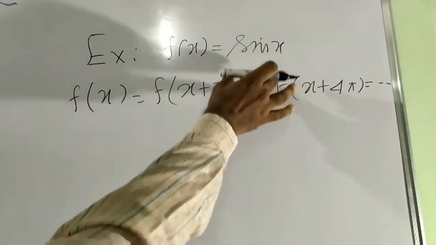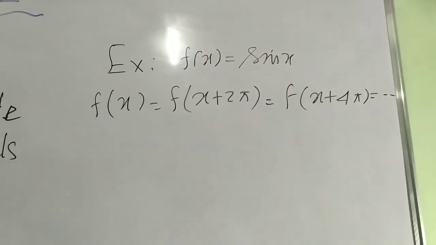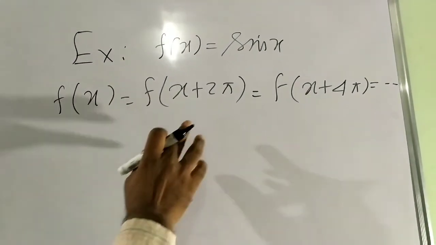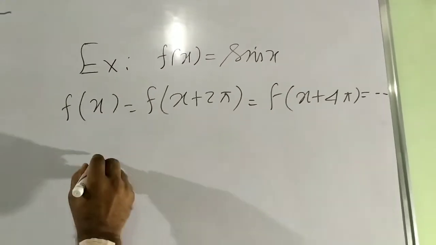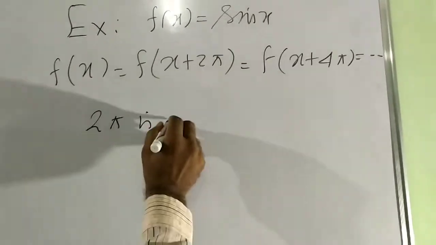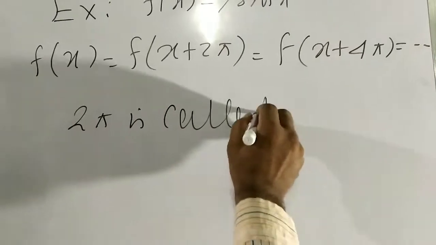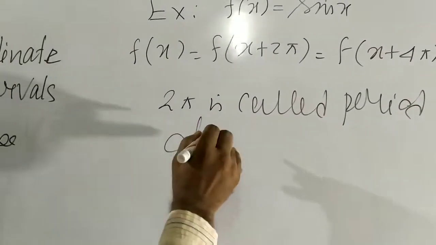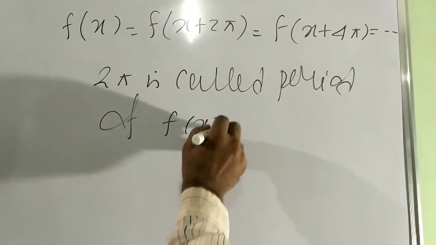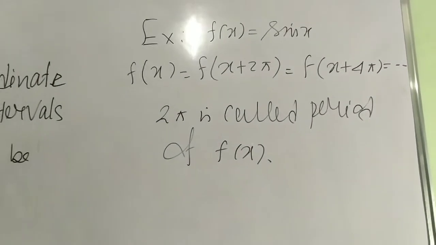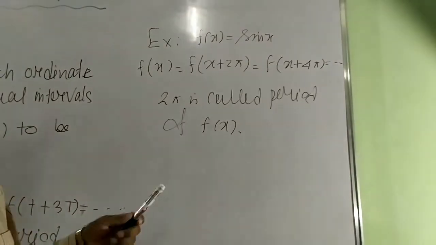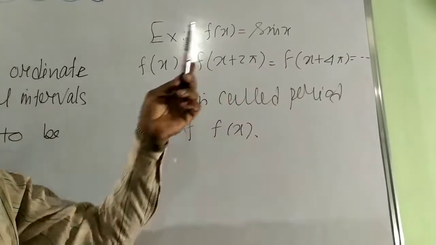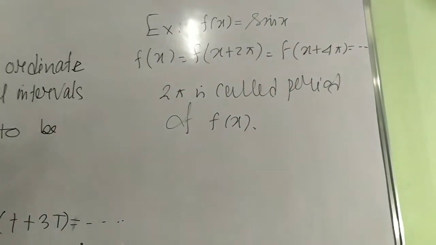This is also a sin x function whose period is 2 pi. Sin x, cos x have period 2 pi. So this is our periodic function, and 2 pi is called the period of the function f(x). This function is called a periodic function, and here the period is 2 pi.